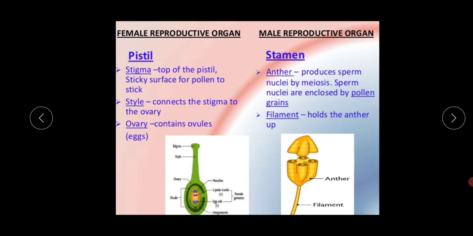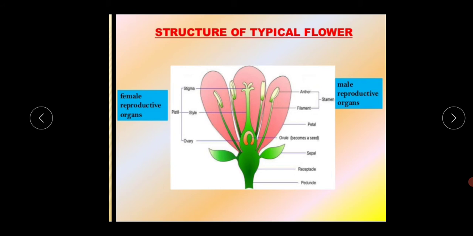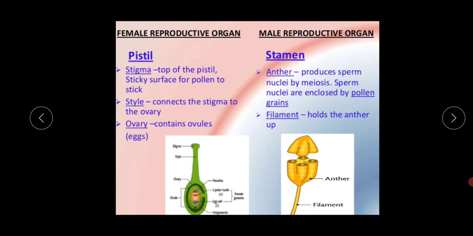What is the meaning of stigma? The top of the pistil, a sticky surface for pollen to stick. Look at the structure. This is called the stigma. I am showing the picture properly. This is the site where pollen grains are attached. How are these pollen grains attached to this portion? Because the stigma is sticky in nature. It has a sticky surface, and that's why the pollen grains can stick to this portion.